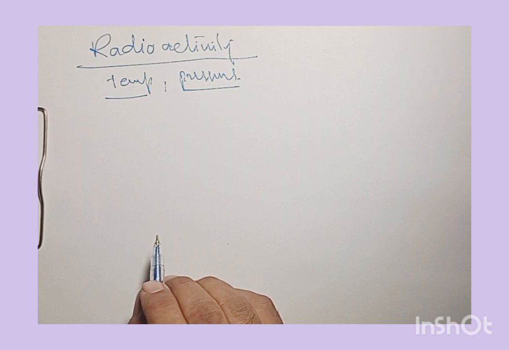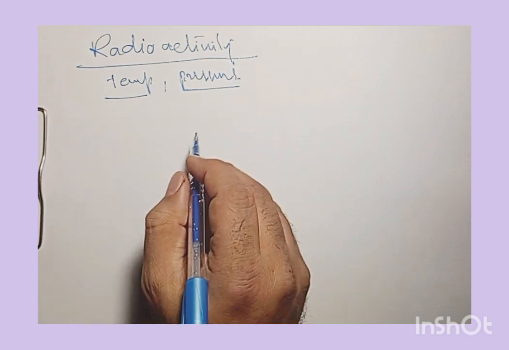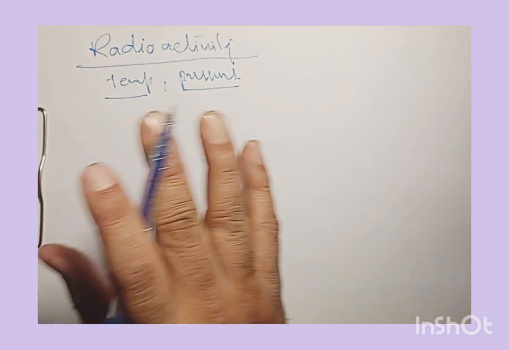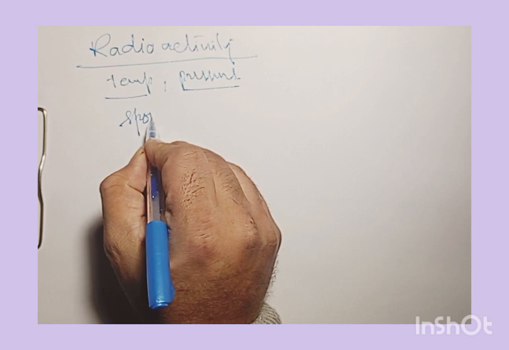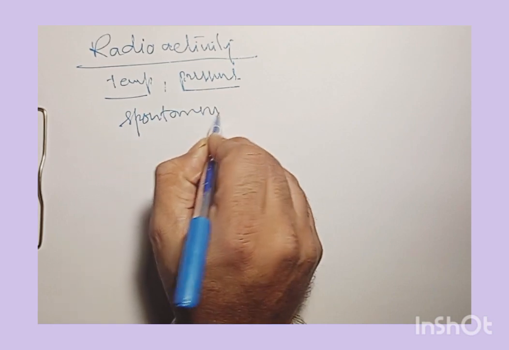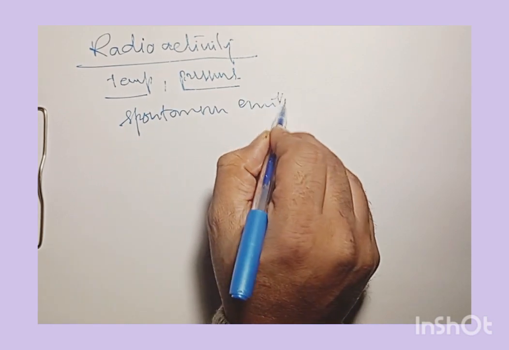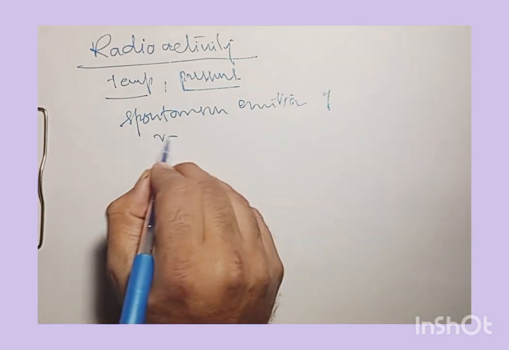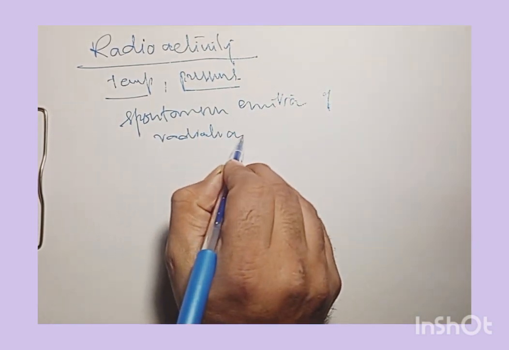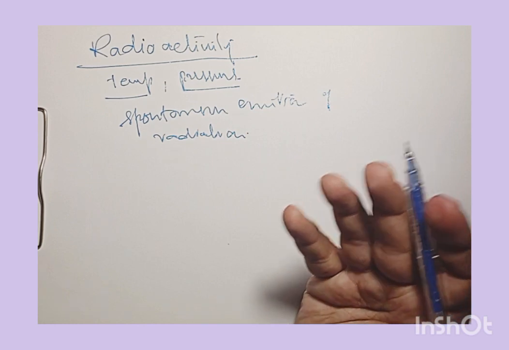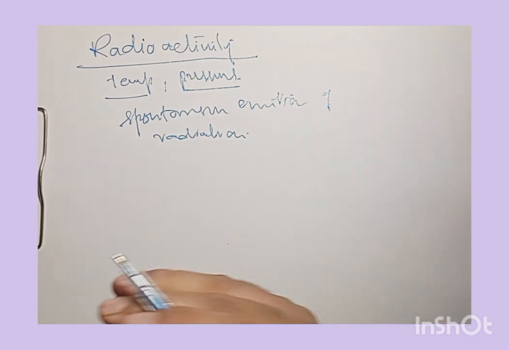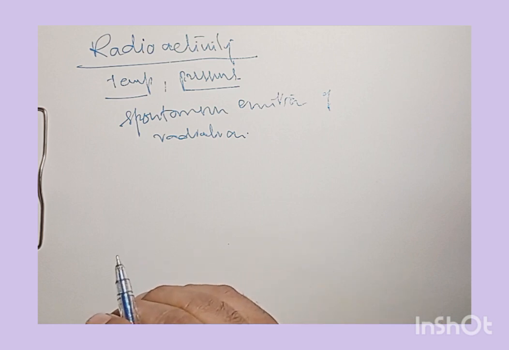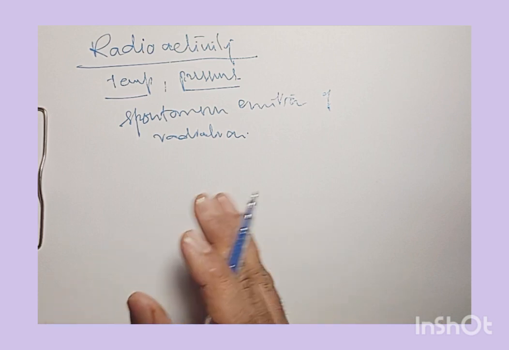Radioactivity is basically a phenomenon of spontaneous emission of radiation by a heavy element. That could be the proper statement: spontaneous emission of radiation by a heavy element, and this kind of emission is spontaneous in nature.